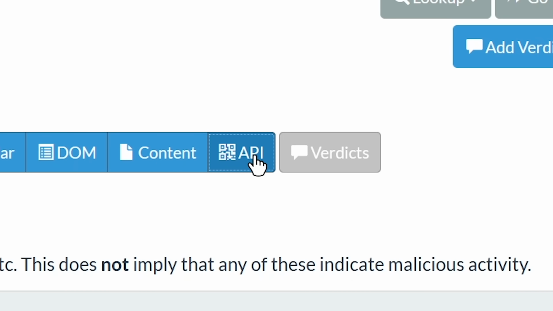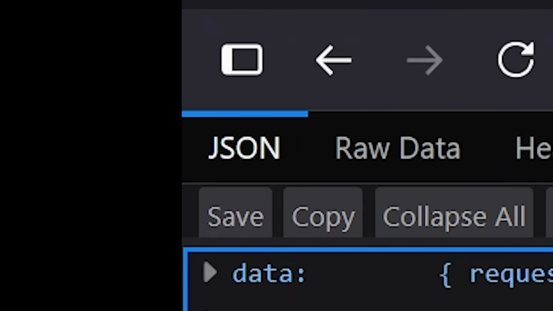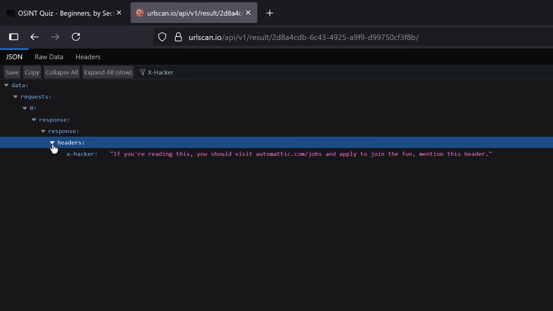Ooh, JSON. Look, I just clicked on API and there it is. Can I find X-Hacker here? No, but wait, filter JSON. There's a bunch of things.